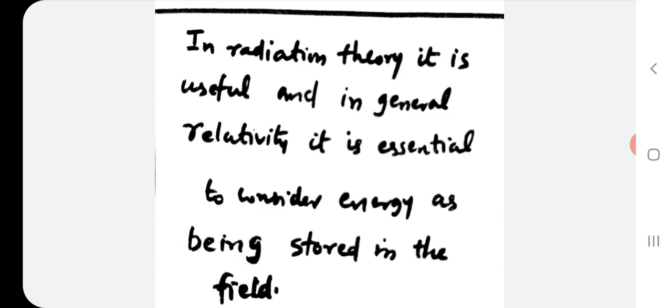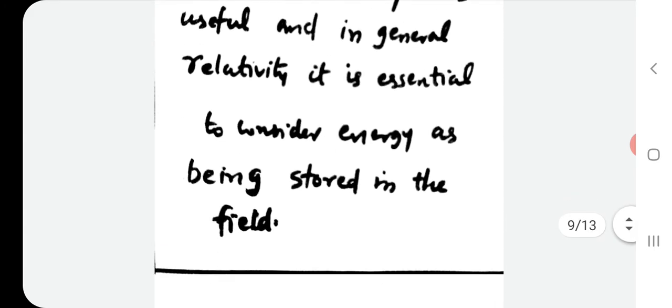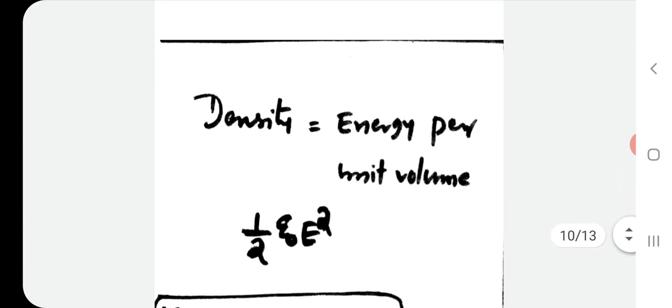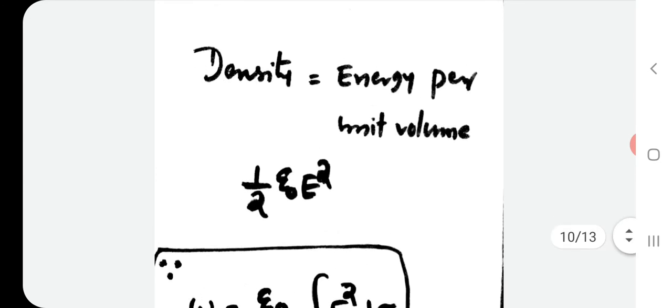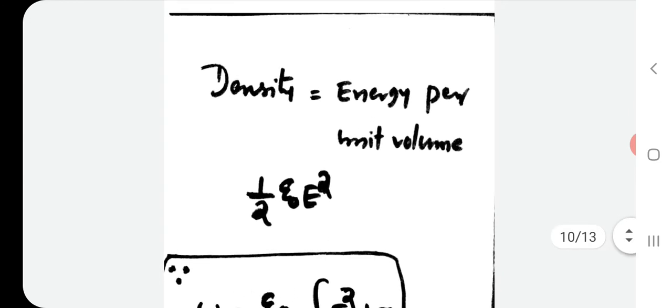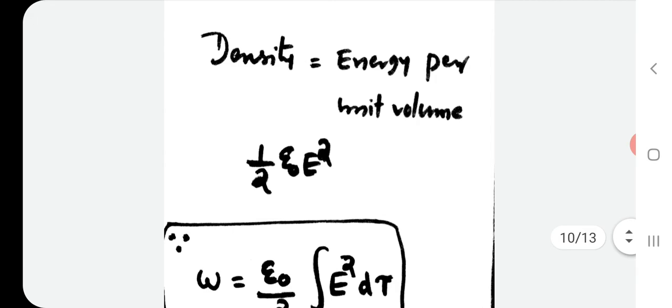It is immaterial whether it is considered stored in the charge or in the field. But in radiation theory and general relativity, it is essential to consider energy as being stored in the field, and the density of the energy stored is given by half epsilon 0 E square. The density is the energy per unit volume.